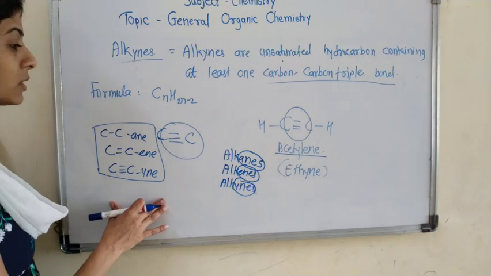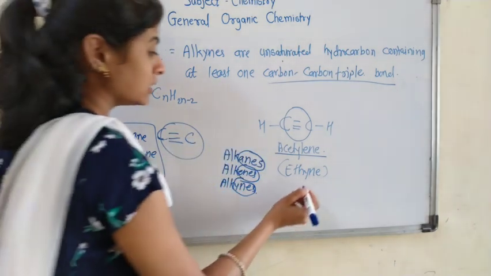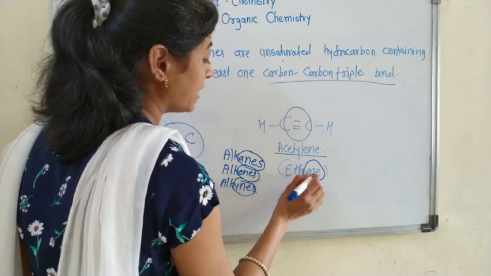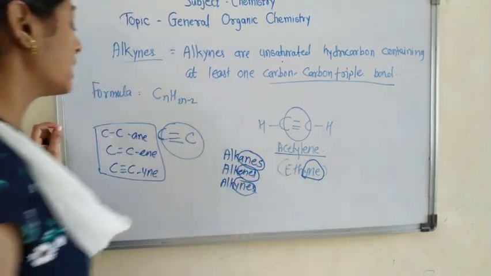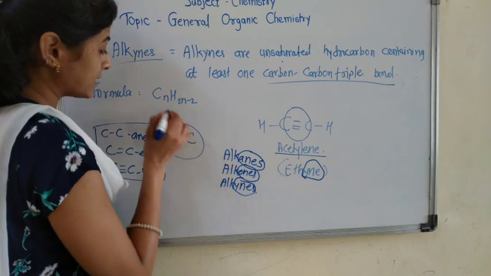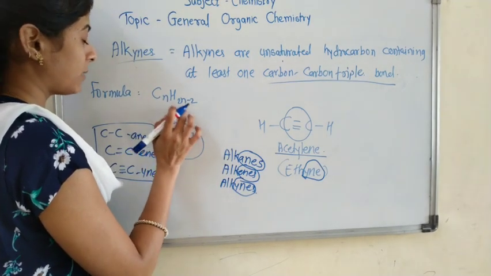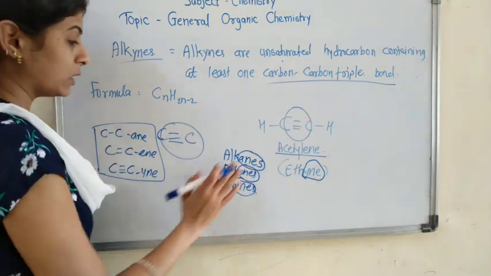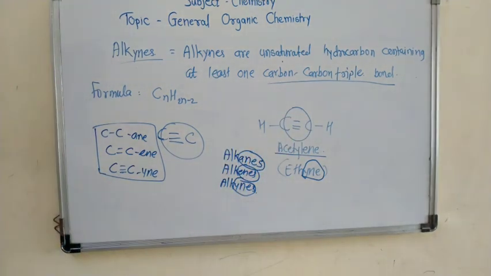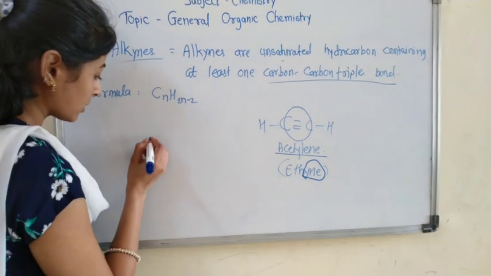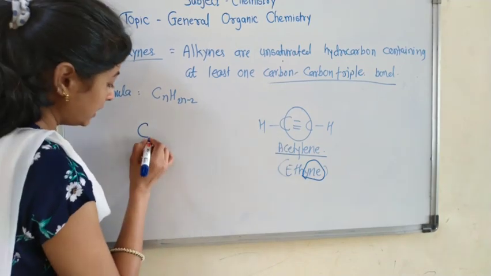Now the ANE in alkane is replaced by YNE in alkynes, and the formula for alkynes is CnH2n minus 2. Apply this formula to the acetylene molecule. C2.